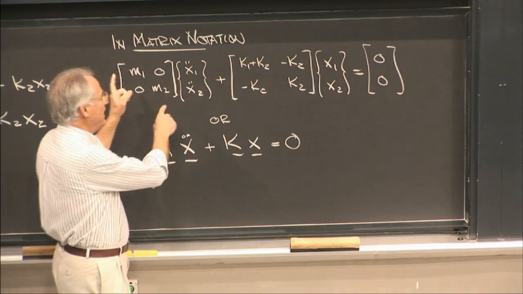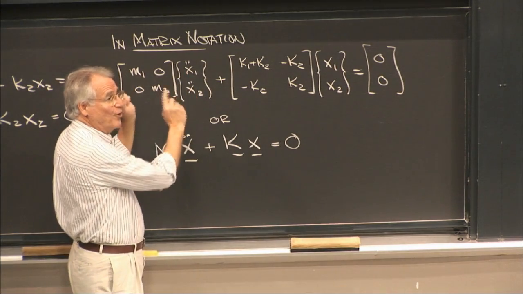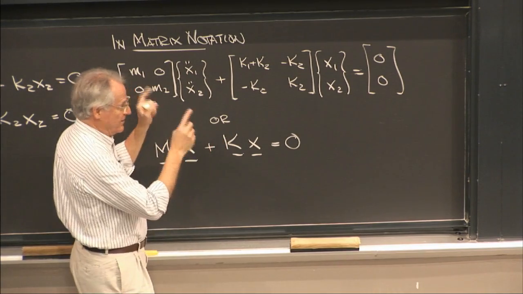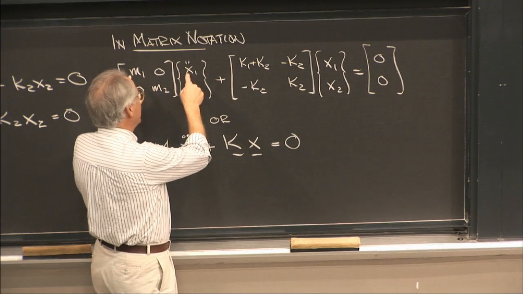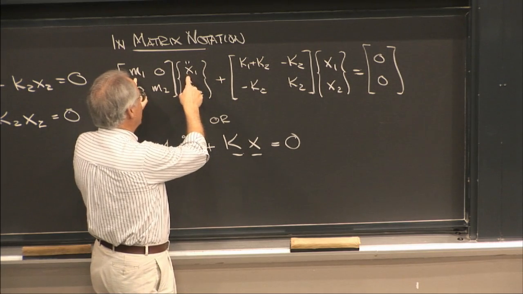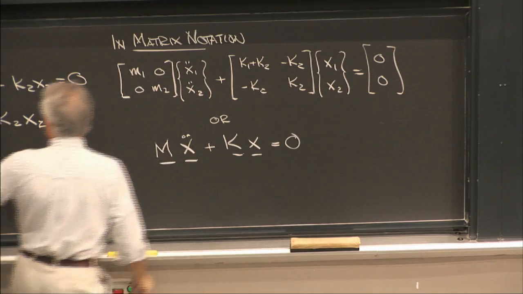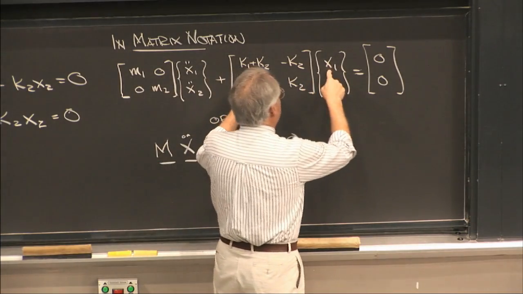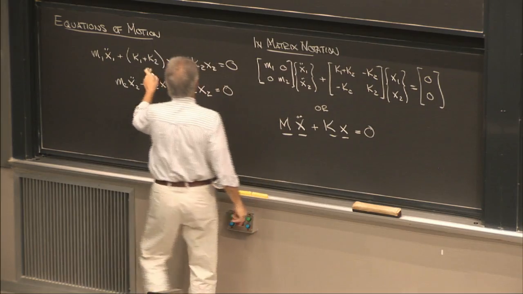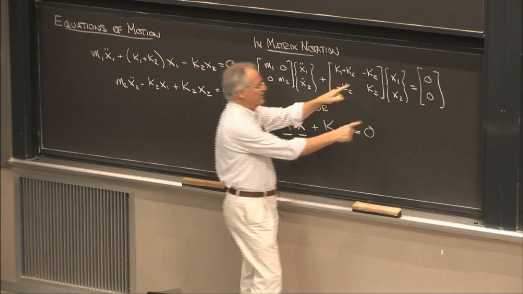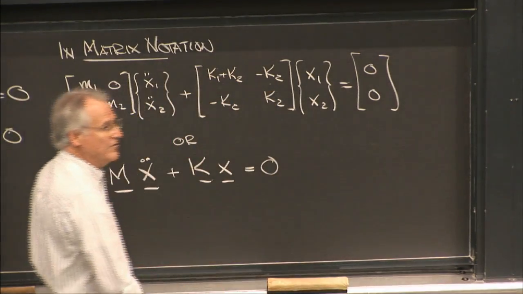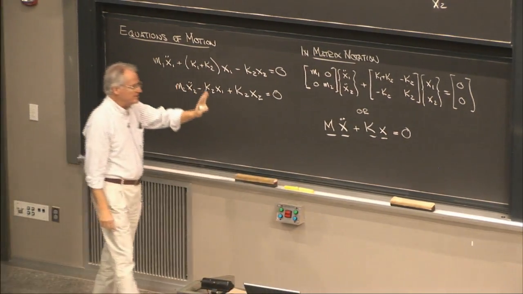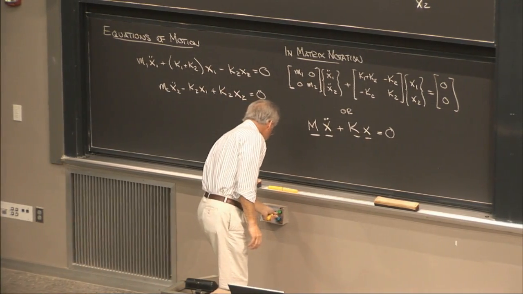As you probably know, multiplying a vector by a matrix is done with two hands. The first item is, for example, m1 x1 double dot plus 0. That gives you this term right here. Over here you get x1 times k1 plus k2. That's this one. And here you have minus k2 x2. That's that term. So in matrix notation, this becomes that, no problem.